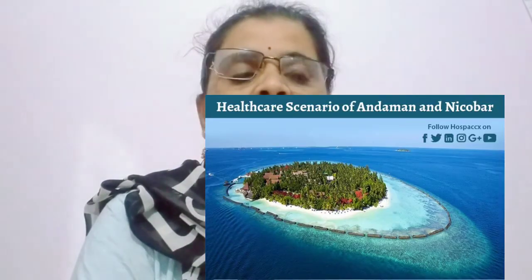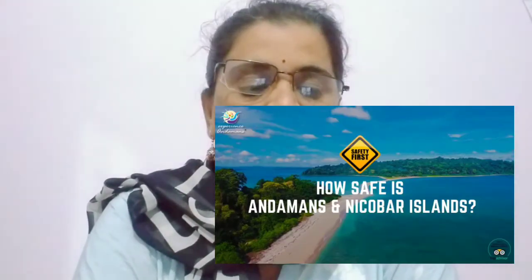We call them marine islands. An example of a marine island is Iceland in the Atlantic Ocean. Andaman and Nicobar is also a marine island. Marine means about the ocean. These Andaman and Nicobar islands are in the Bay of Bengal.